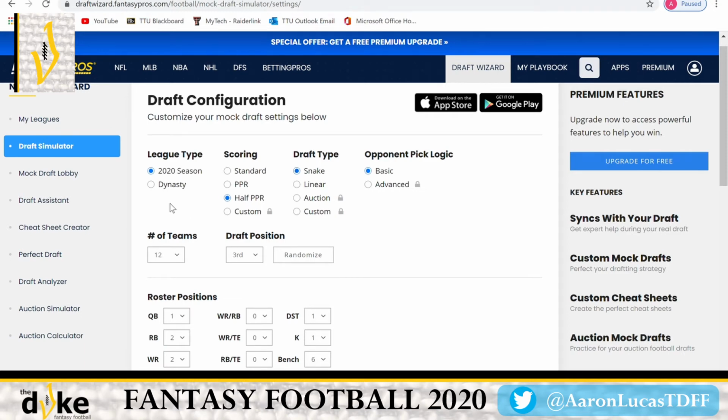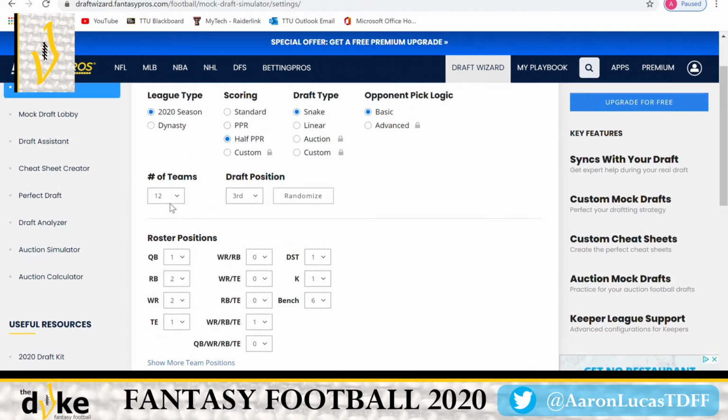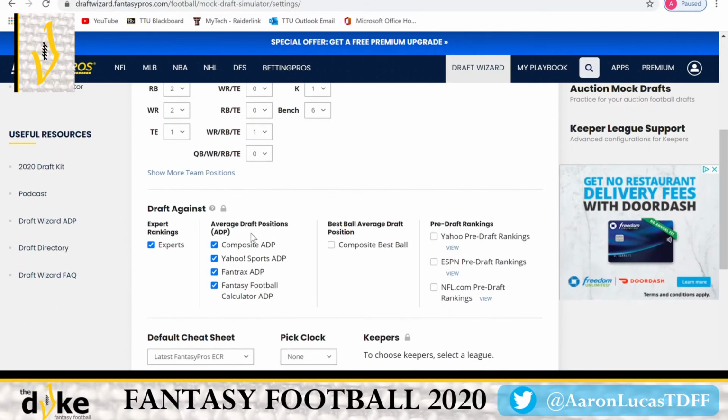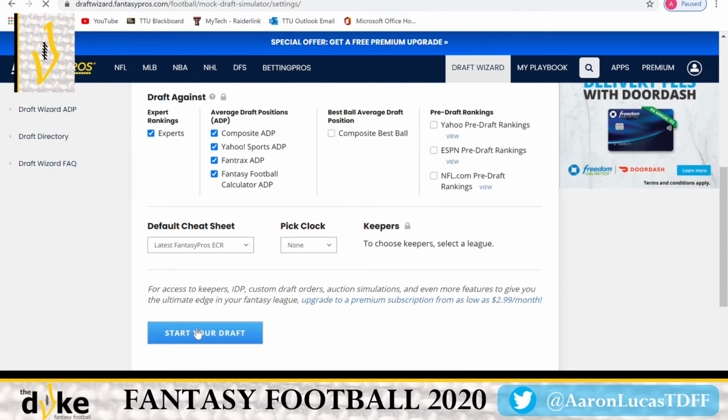We're going to run through Mock Draft Monday here. So just like we've been doing, 1 quarterback, 2 running back, 2 wide receiver, a tight end, and then that flex play, alright? And this week we're going to go 12 team, and we're going to draft out of the 3rd position, alright? So we'll get this thing started.